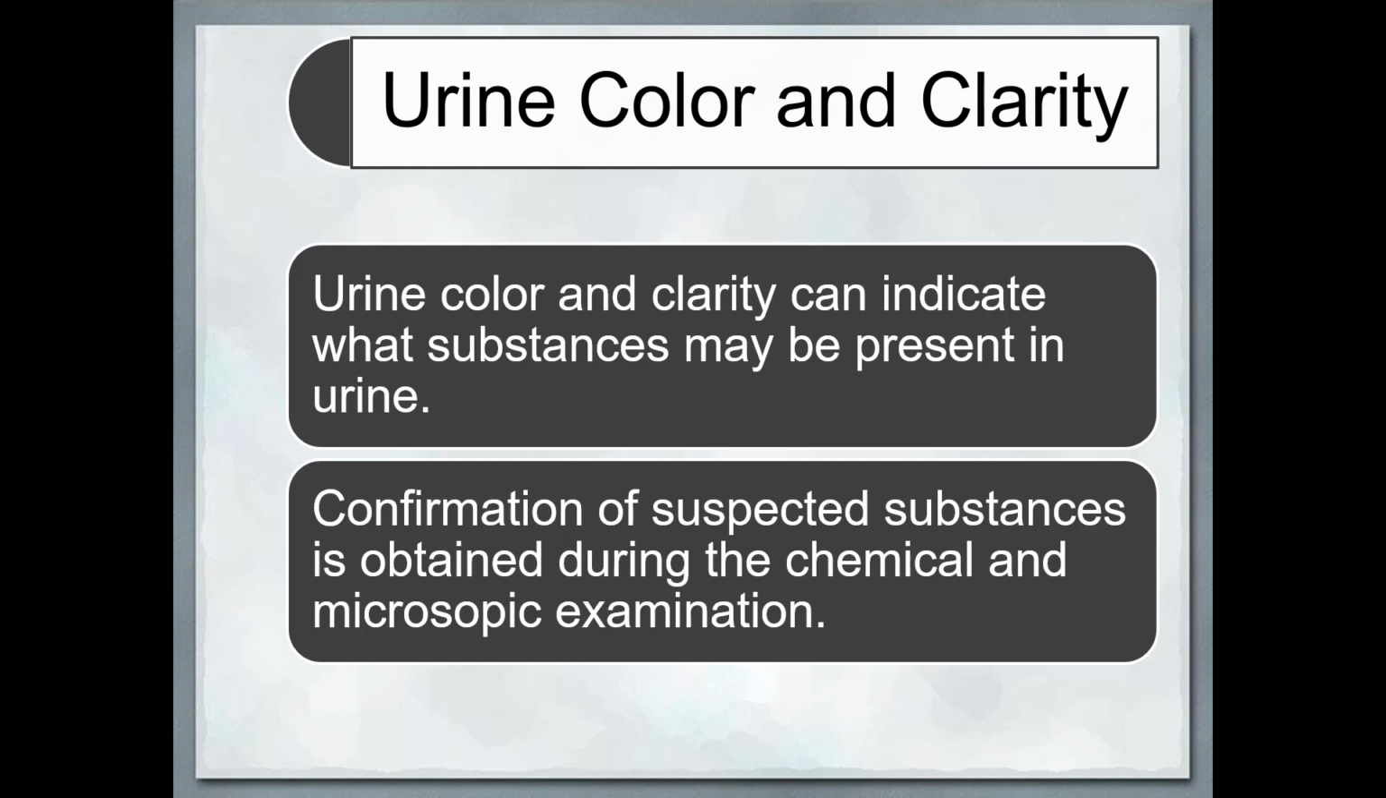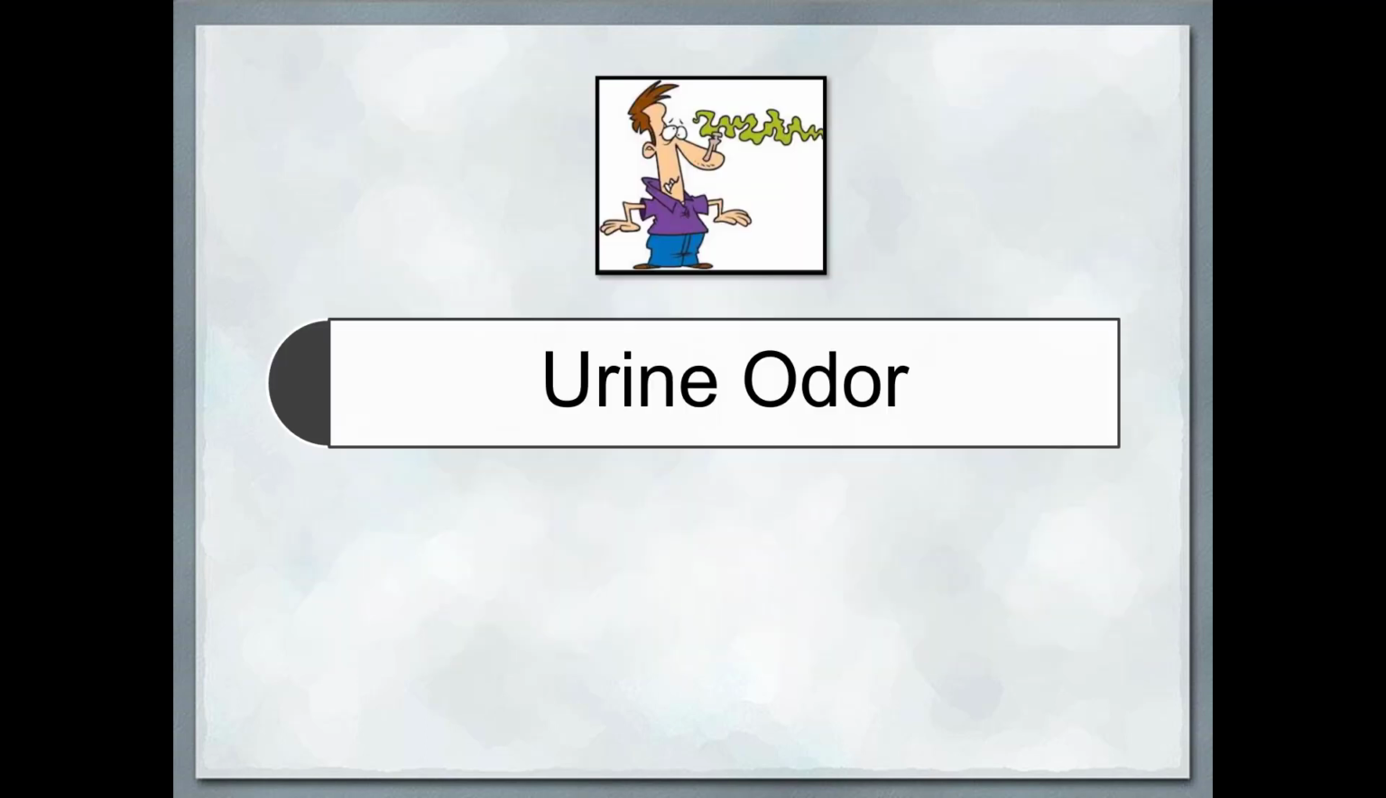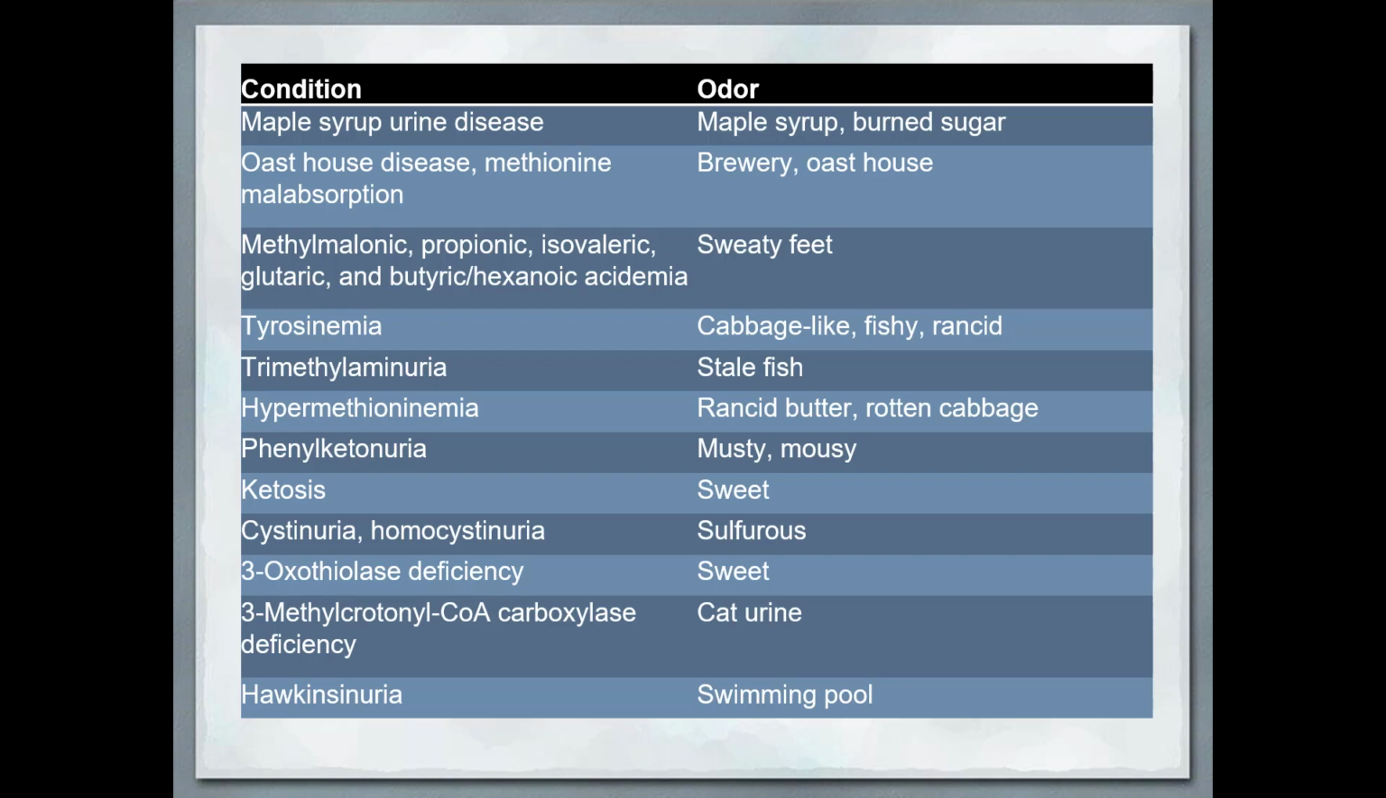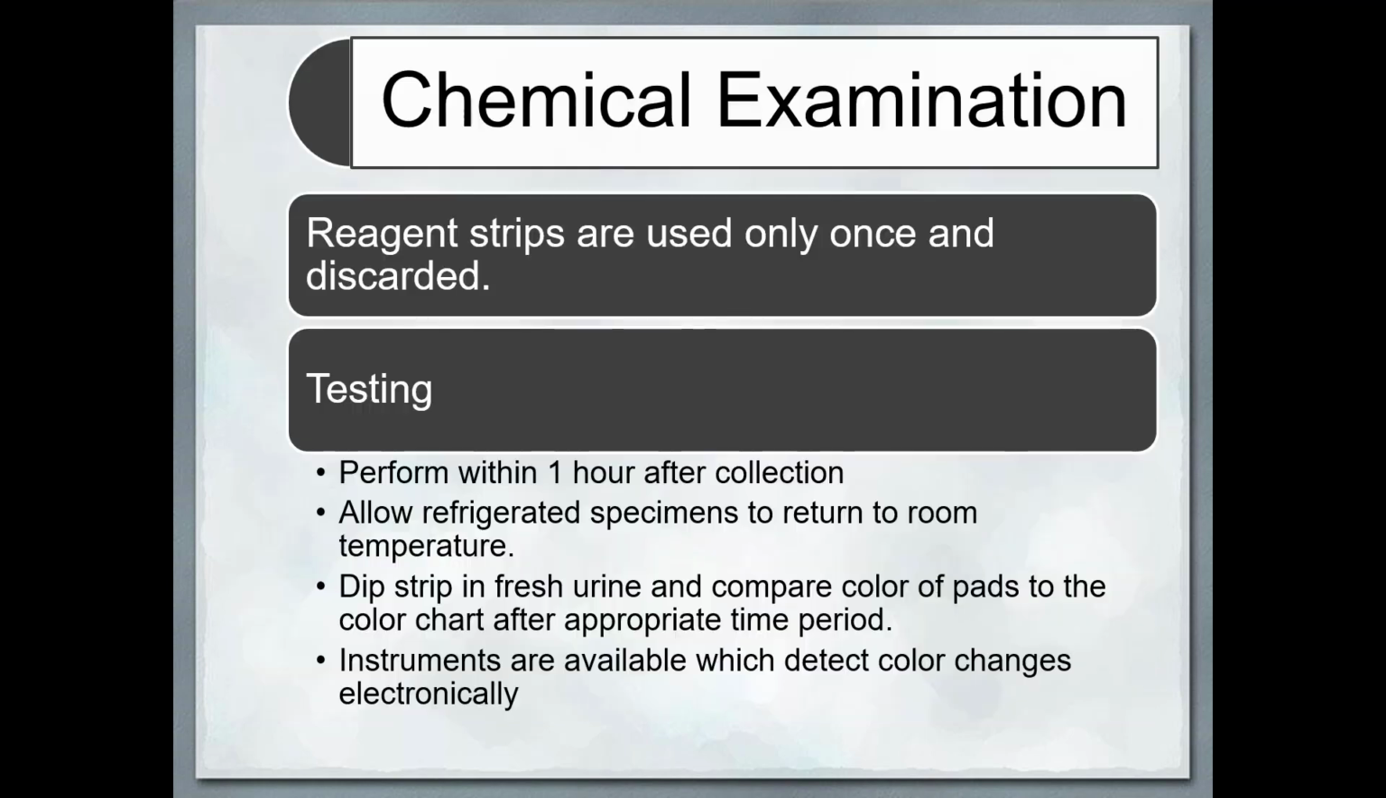So the color and clarity can help you to understand the substance that may be present in urine. Then the suspected substance may be detected by chemical or microscopic examination. Urine odor, these are the different odors and related conditions. Maple syrup odor is in maple syrup urine disease. Then sweaty feet. Musty and mousy odor in phenylketonuria. Sweet in ketosis. So these are the conditions.